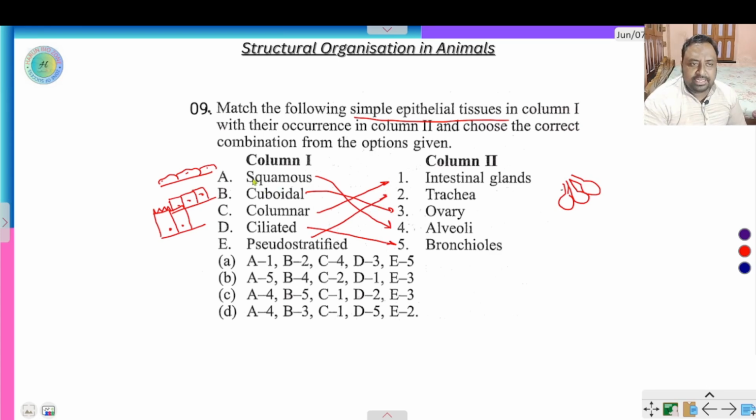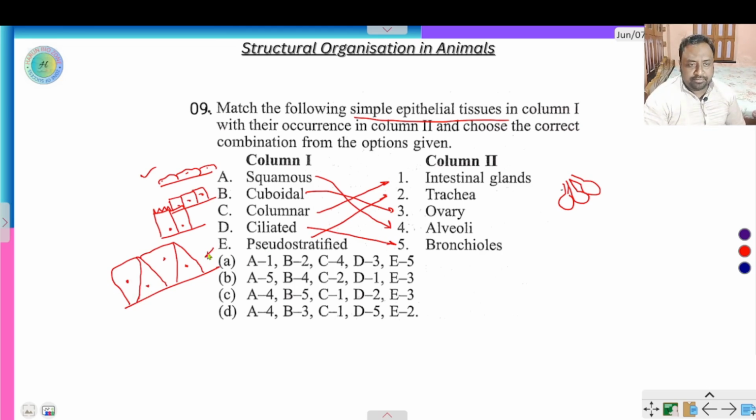So squamous epithelium is present in alveoli. Cuboidal epithelium is present in ovary wall, and columnar epithelium is present in intestinal glands. Ciliated epithelium is present in trachea and bronchioles, and pseudostratified epithelium is found in trachea. The pseudostratified looks like the single layered epithelial tissue, but looks like double layered or many layered. This type of tissue is present.